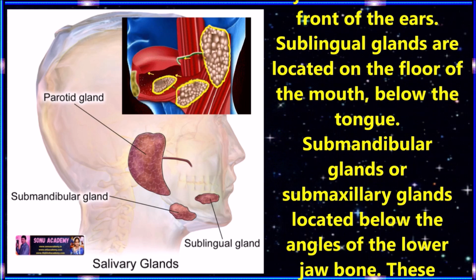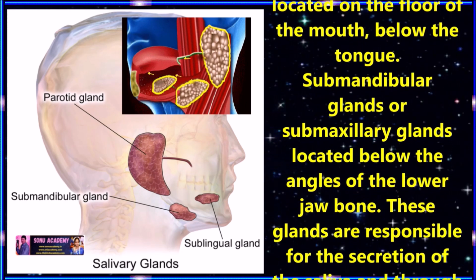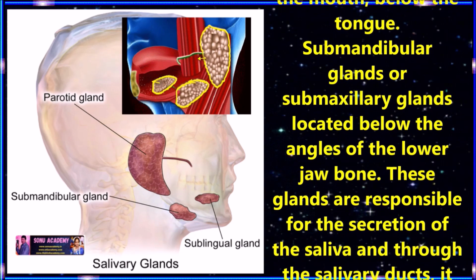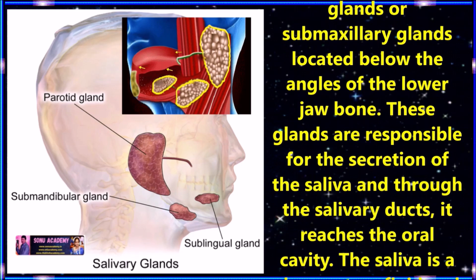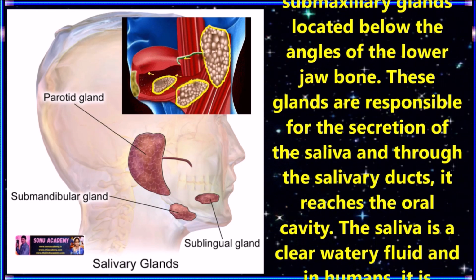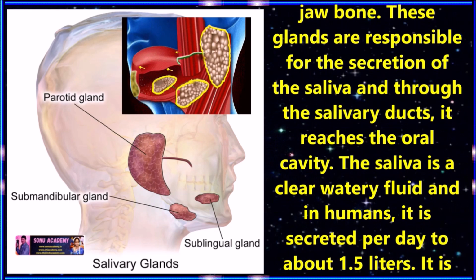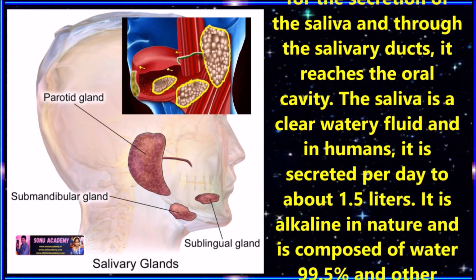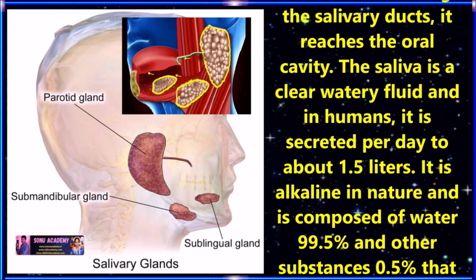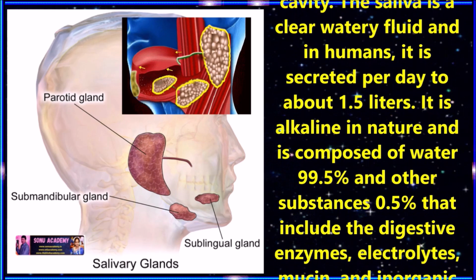Sublingual glands are located on the floor of the mouth below the tongue. The submandibular glands, or submaxillary glands, are located below the angles of the lower jawbone. These glands are responsible for the secretion of saliva, and through the salivary ducts it reaches the oral cavity. The saliva is a clear watery fluid, and in humans about 1.5 liters is secreted per day.